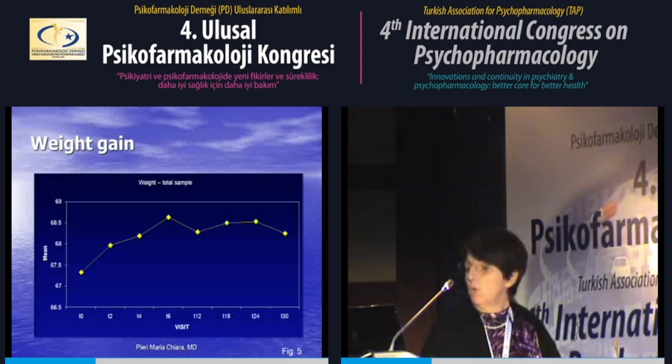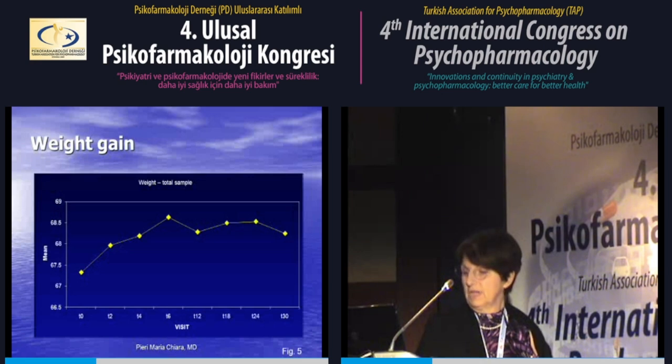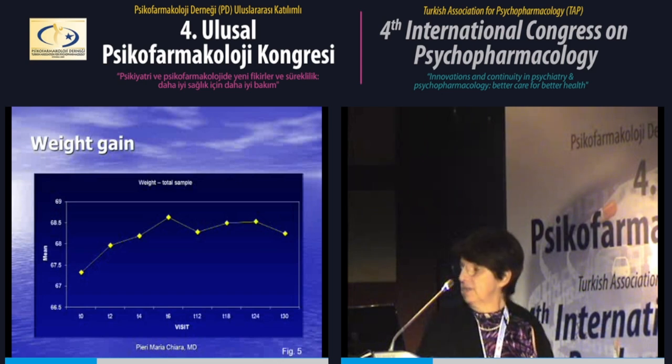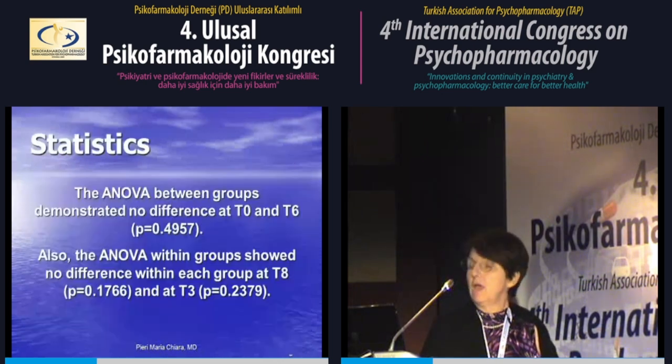We looked at the weight gain. No significant difference was detected in all patients at baseline and at the end of the study. You can see in the first period an important increase of weight, then a little decrease, and a stabilization from 6 months to 30 months. I think it's important to monitor the patient and to give the patient important educational training.